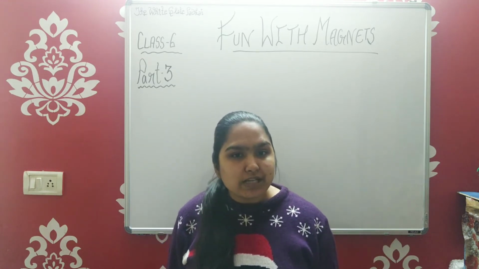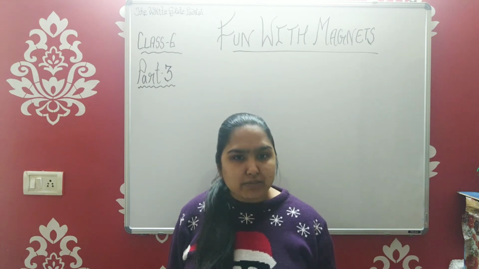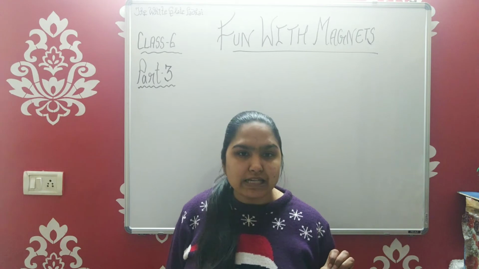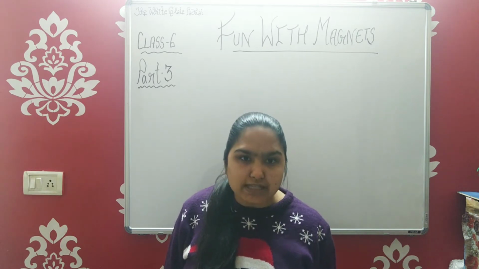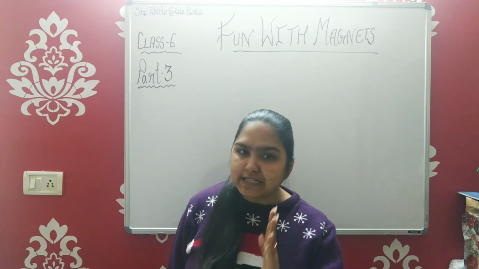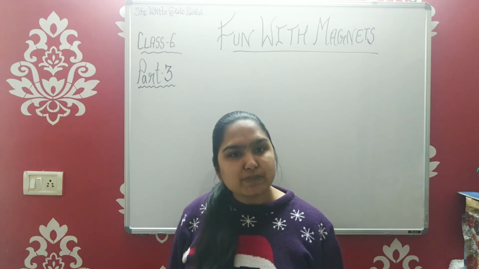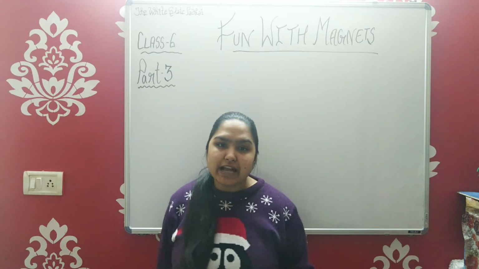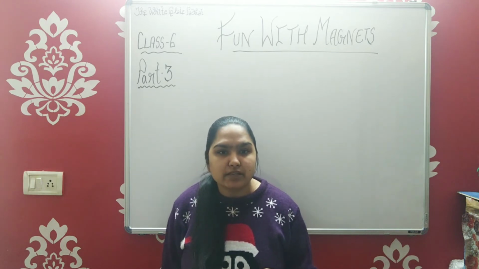All those materials which can attract some other materials towards themselves, which possess magnetic capabilities, which are magnetized, you can say, would be your magnetic materials, and all those materials which do not possess magnetic capabilities would be considered non-magnetic materials.